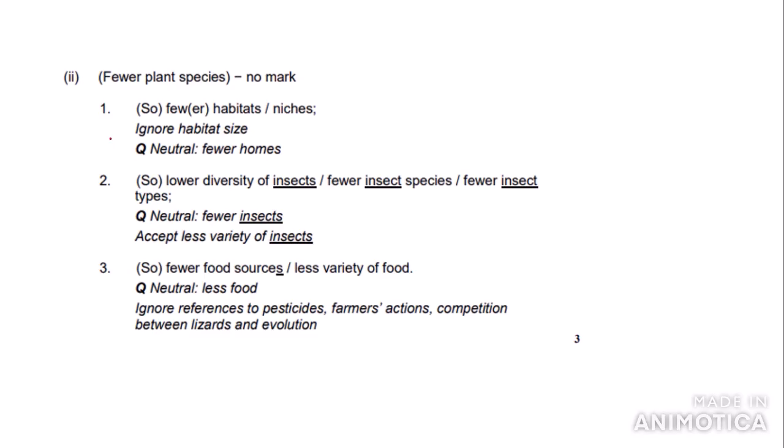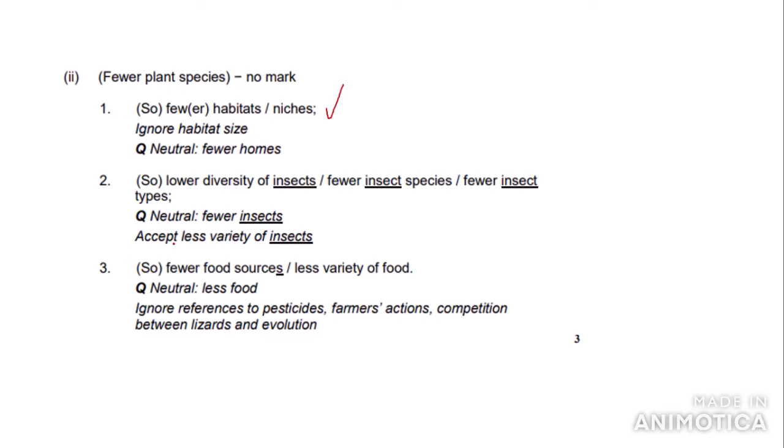So if you look at the mark scheme, you don't get any marks for the fewer plant species point. So mark point 1 says fewer habitats / niches, ignore habitat size, or neutral, fewer homes. So the examiner doesn't like it if you write these terms. The second marking point says lower diversity of insects, so fewer insect species or fewer insect types. Notice it has underlined the term insect, so you need to refer to insects in your answer to get the mark. So neutral, fewer insects, or they also accept less variety of insects, but they prefer it if you refer to diversity.